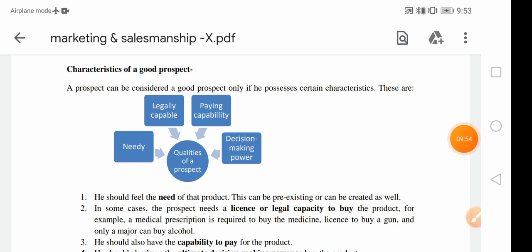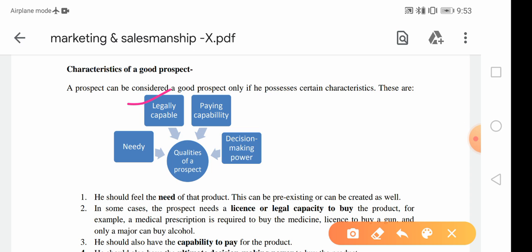Second, legally capable. A person must be legally capable of buying that product. We are talking about legal products, not drugs or antisocial weapons or any other such thing. We have to sell only to customers who want to buy legal things.